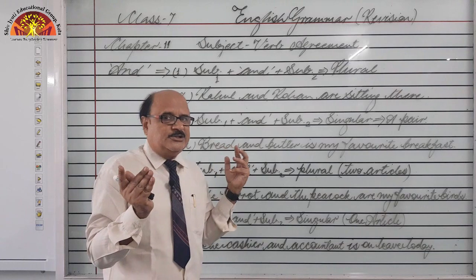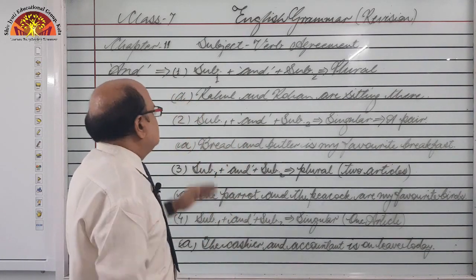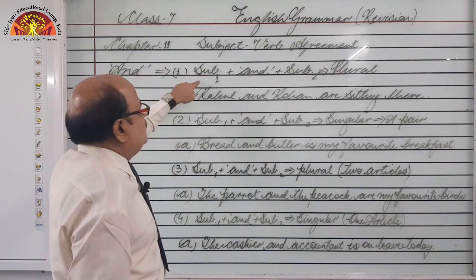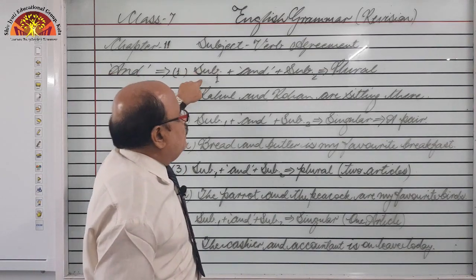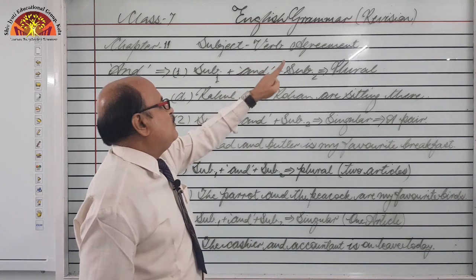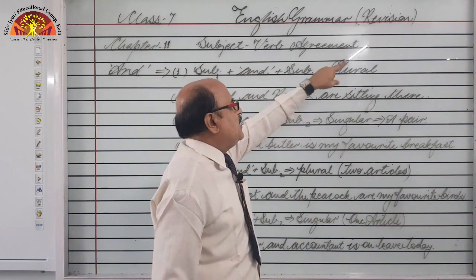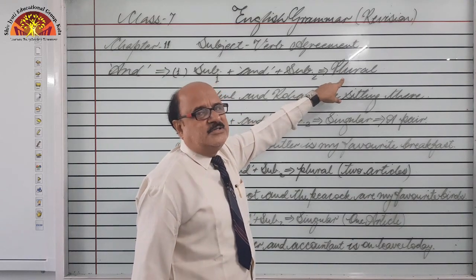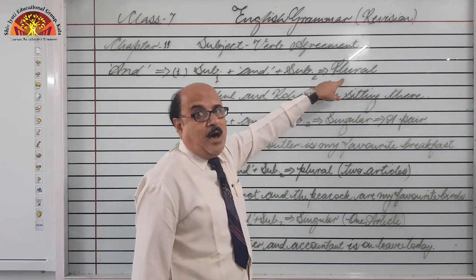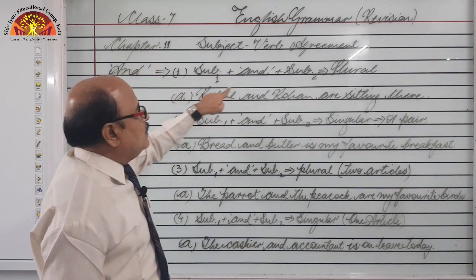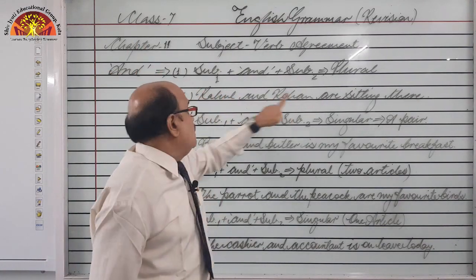and is playing the role of a connector or conjunction. So what to do in that case? Four situations are there in front of you. The very first situation is whenever subject 1 and subject 2, two nouns, have been connected with the word and, what to do? The first solution is we have to use the verb in its plural form. Let's see. The example is Rahul and Rohan.